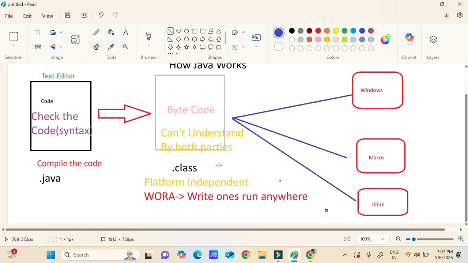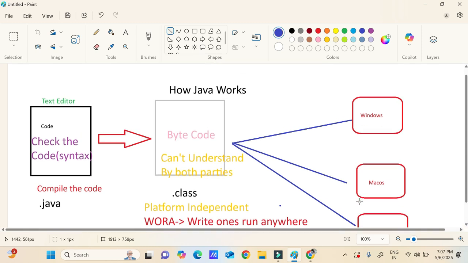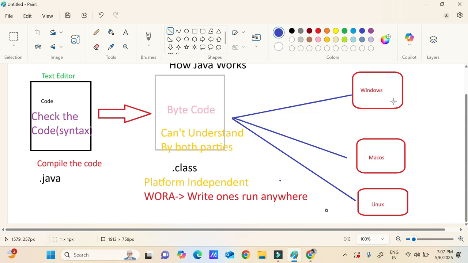Our C language will not work like this. If you create it on Windows, it will only run on Windows. If you create it on Mac, it will only run on Mac. But when it comes to Java, you create the code in one place, bytecode will be generated, and you can run it in many places. You can give it to Windows, Mac OS, or Linux.